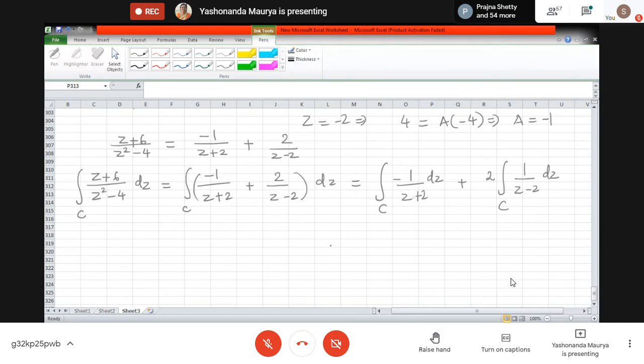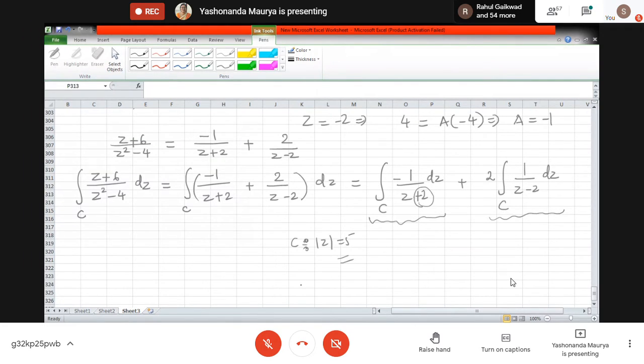So observe these expressions which we have got now. They have only one problematic point at a time, because the curve C is nothing but mod z equal to 5. And this point z equal to minus 2 is lying inside, and z equal to plus 2 is also lying inside.